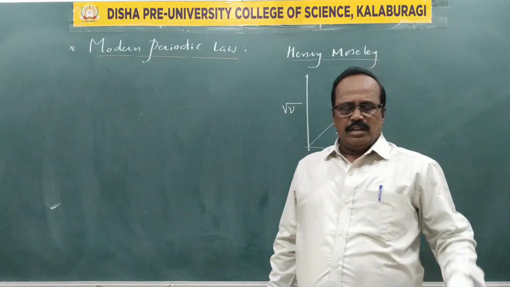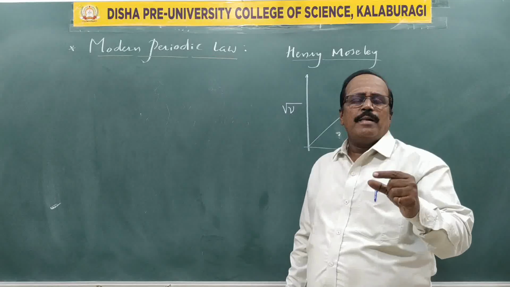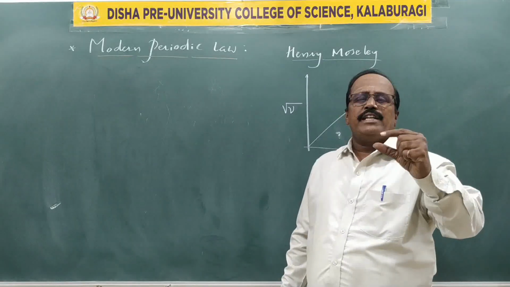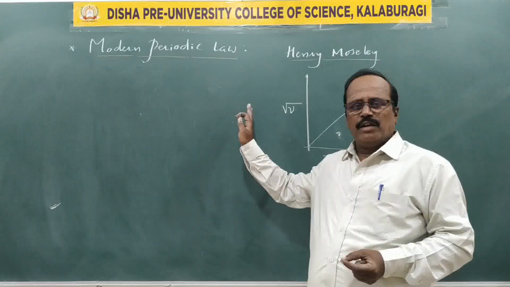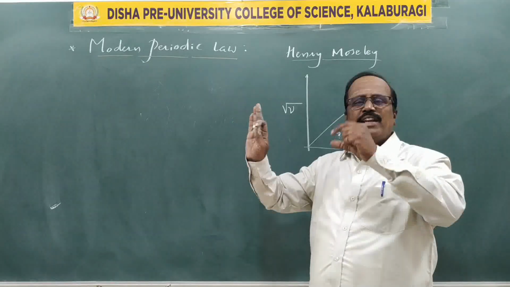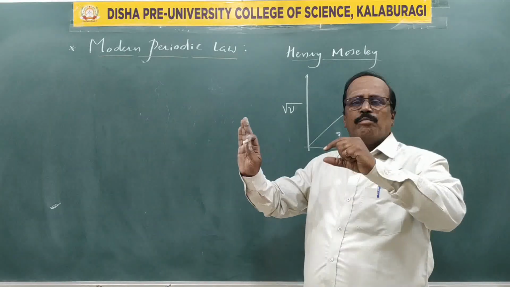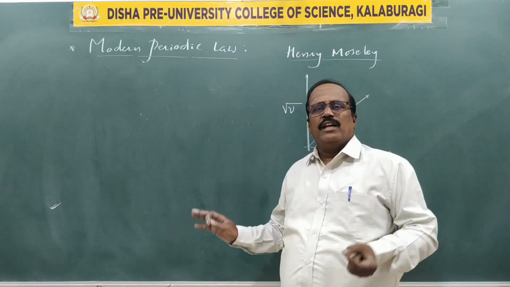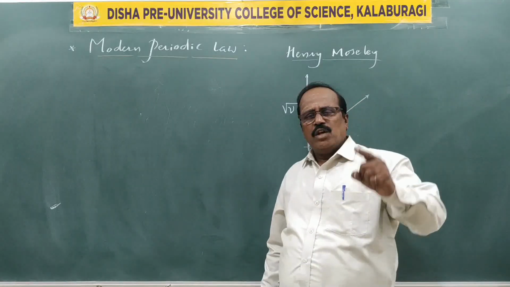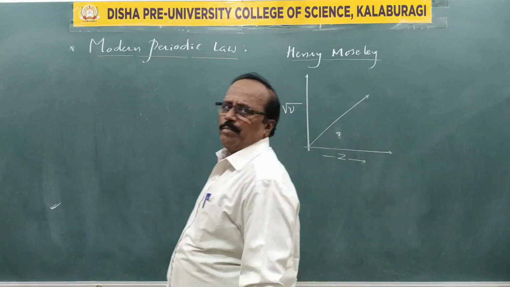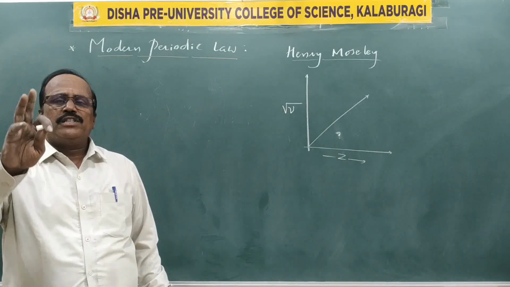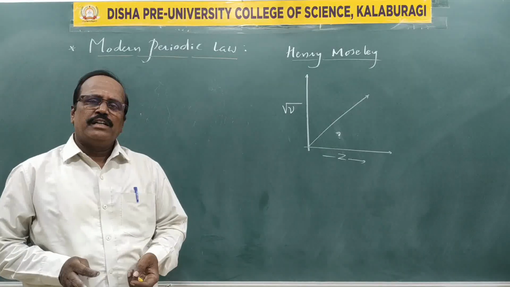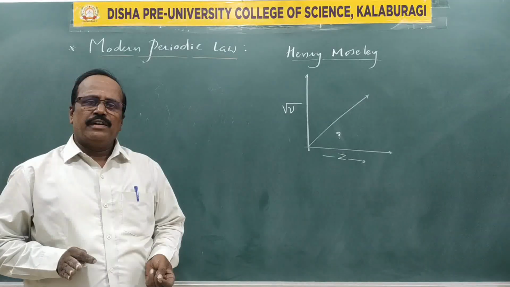Immediately, in Mendeleev's periodic law, the atomic weight was replaced by the atomic number, so a new heading was given: the modern periodic law. It states that all the physical and chemical properties of elements are the periodic functions of their atomic number rather than weight number.